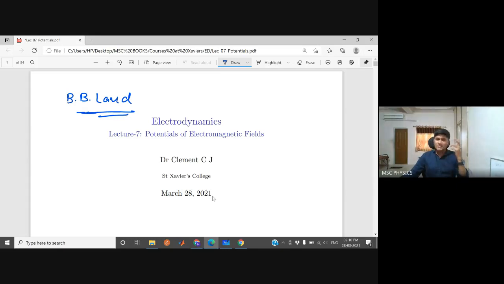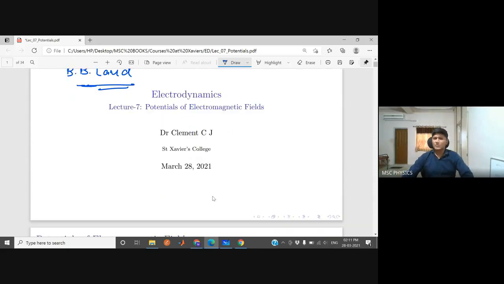But in this book, there are so many topics, but your syllabus is chosen with very much care. Only a few selected topics are being taught to you as electronics students. So why are there only a few topics? That is what our discussion today will be. And this is one of those topics. Today's topic will be highly mathematical up to one point, and from that point, we will realize why we are doing this mathematics. Okay. So today's topic is potentials of electromagnetic fields.